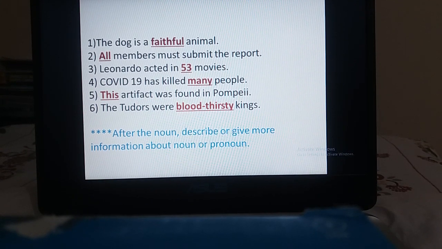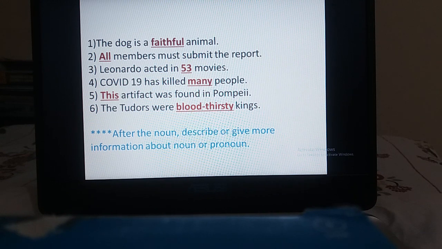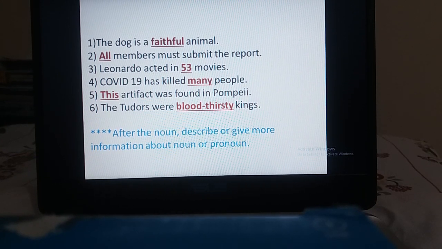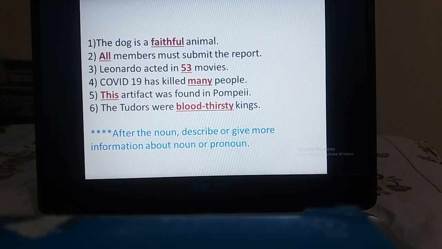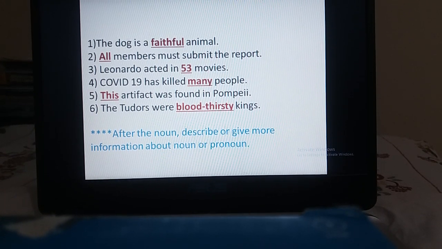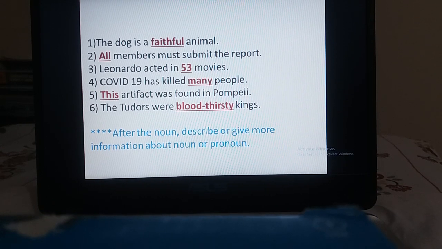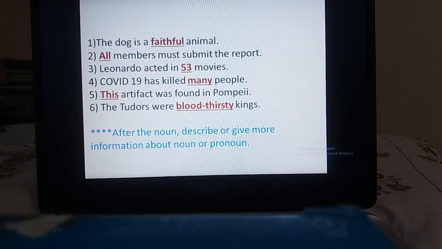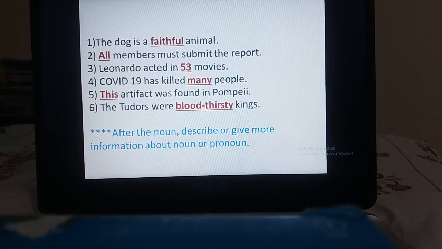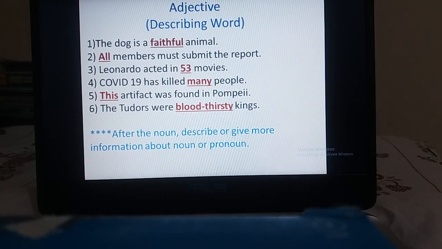So we are actually discussing the word which we place before the noun, and it gives us more information about the noun, describing the noun elaborately. So these words that describe the noun or the pronoun, or give more information about a noun or pronoun, are informally called describing words, and in formal language, or in grammar terms, we call them adjectives. So our today's topic is adjective.